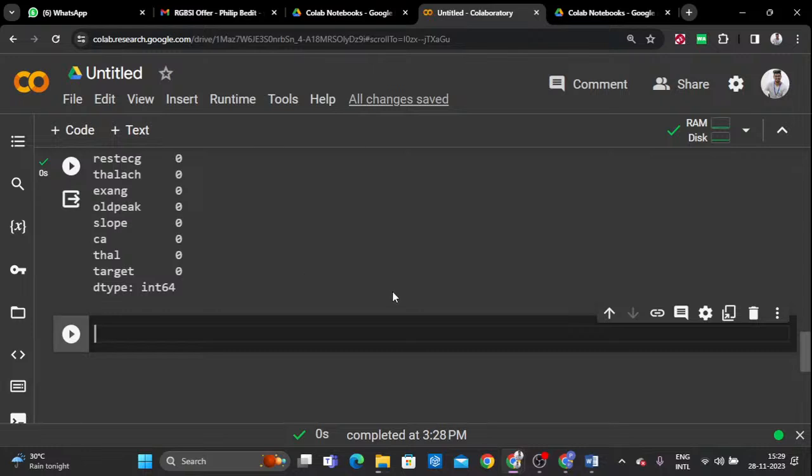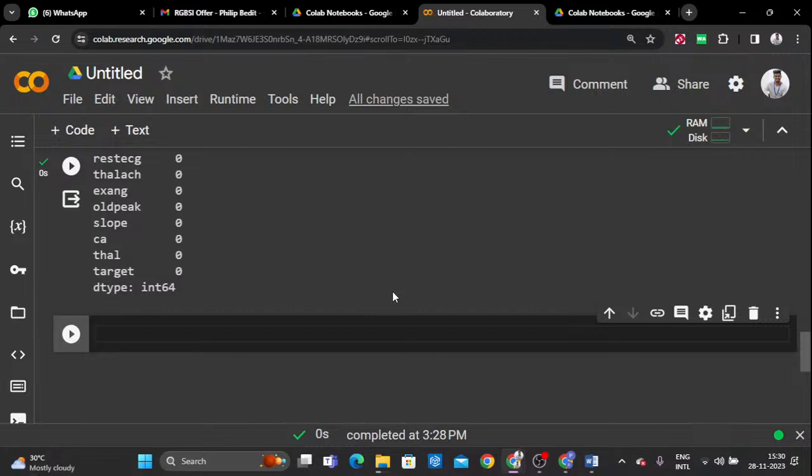Now what is the next procedure? If the data set is not clean, what procedure do we need to do? One is the dropna method, another one is the fillna method. But here there is no need to use those two different methodologies to make the data clean. That is why I'm saying there is no need to fill, because we have only two different methodologies. One is the dropping method, another one is the imputation method. So based on the count of the null values, at that time you have to decide.